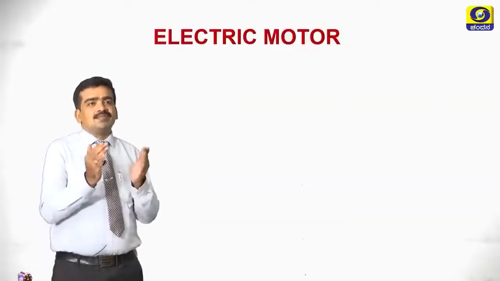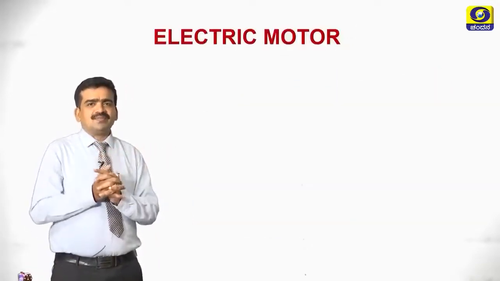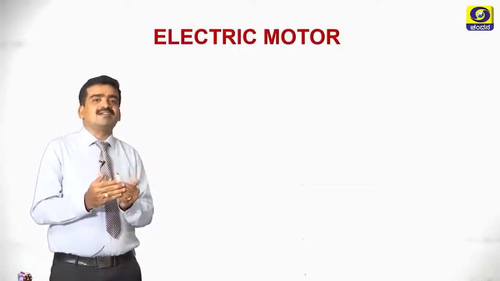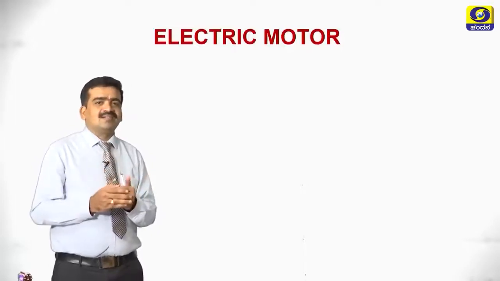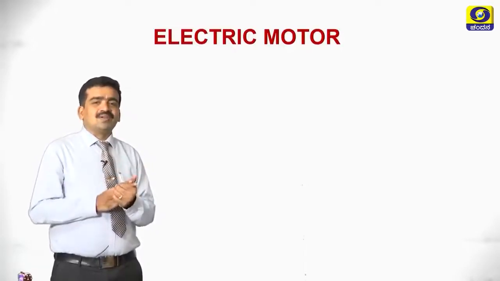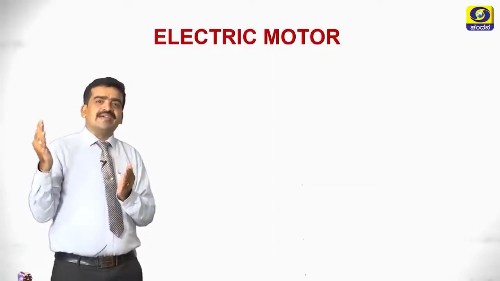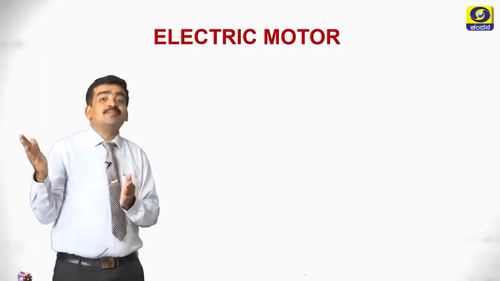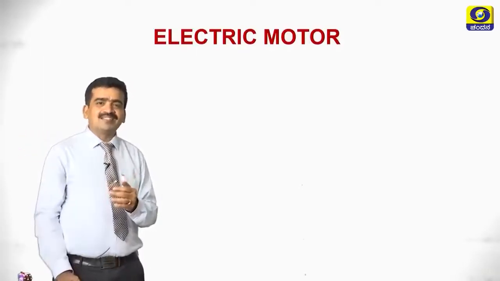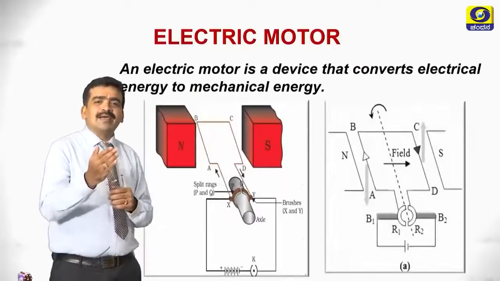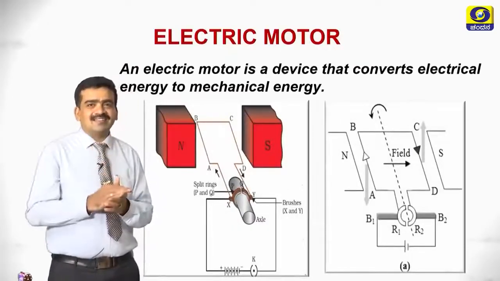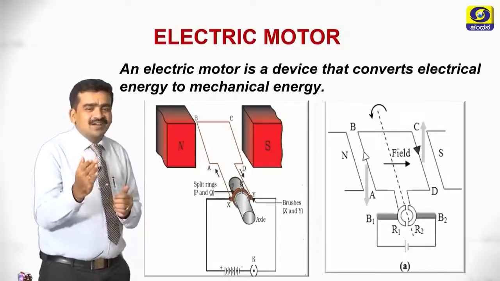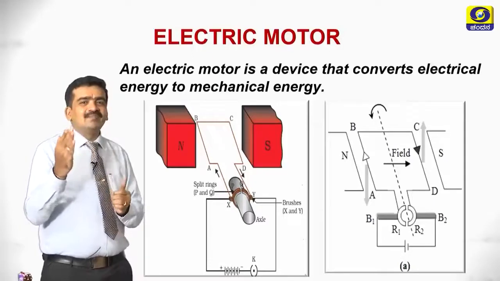Now, come to the electric motor. What is an electric motor? What happens when we provide current to an electric fan? Definitely it will rotate. What is the change in energy that takes place there? Electrical energy is converted into mechanical energy. A motor is a device which converts electrical energy into mechanical energy.